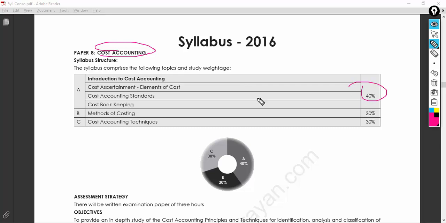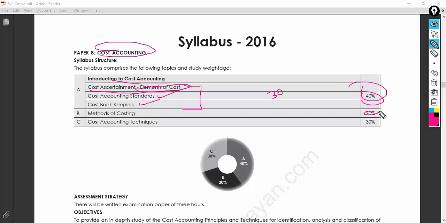40%, which is a huge number, is given for introduction to cost accounting, that is cost ascertainment, elements of cost, very important, cost accounting standards, and cost bookkeeping. Remember, this carries 40%. In the worst case, I would suggest you should be getting 30 marks, because the more you concentrate on the theory, getting 30 marks is not a bigger challenge.